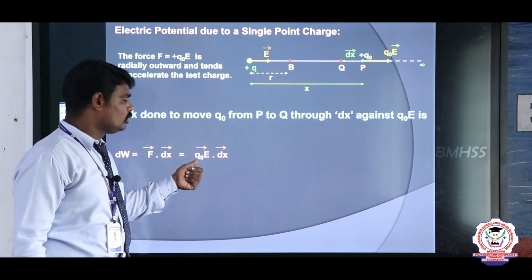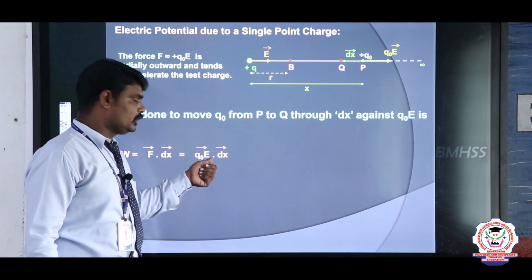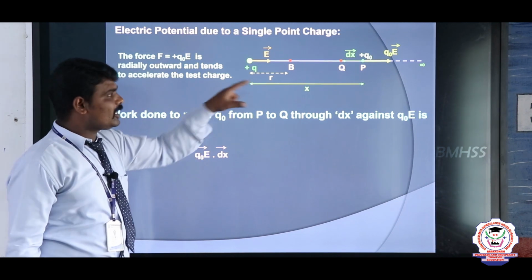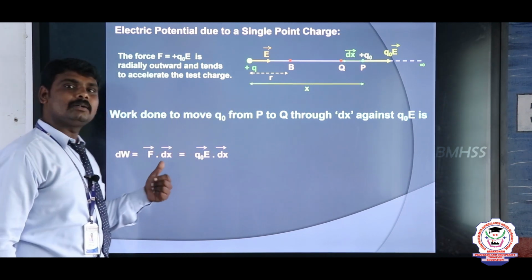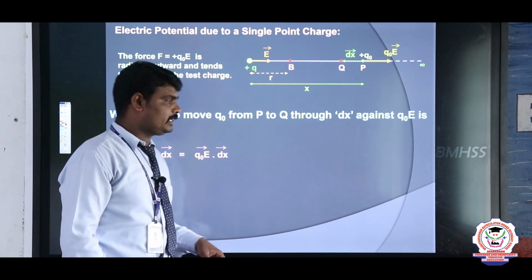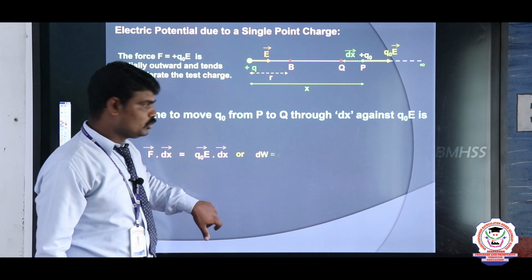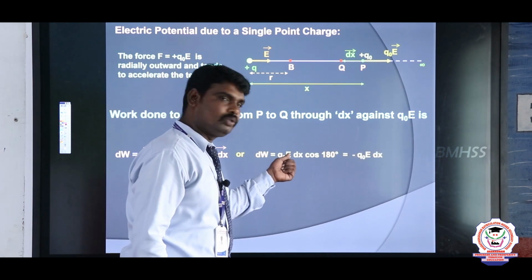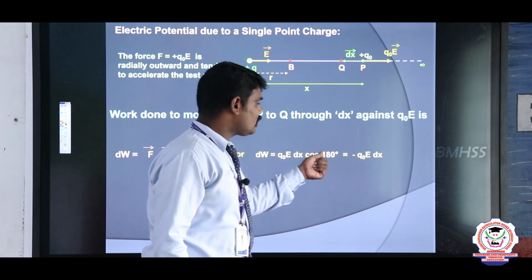F is equal to Q naught into E vector into dx. Here this force is electrostatic force. F is my force, but both are acting in which direction? Opposite direction. That's why I am using an angle. So dW is equal to Q naught into E dx into cos 180 degree.